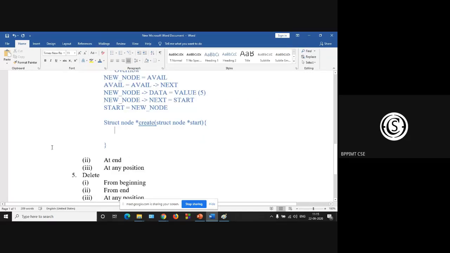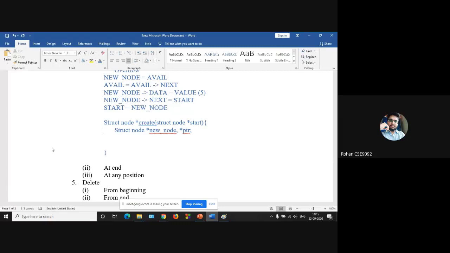So you have to create a new node and one pointer for traversing. So what will be the return type? Start node. Okay, first line complete. Start, small s.